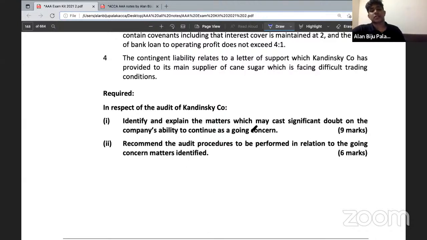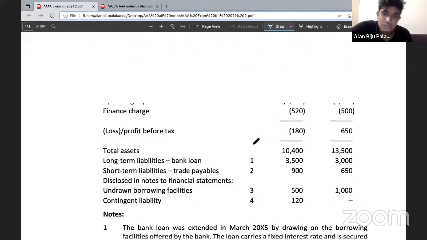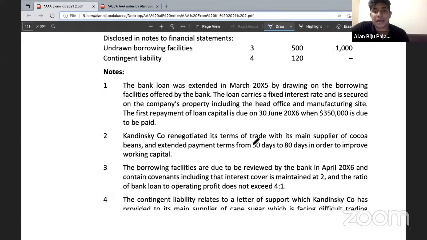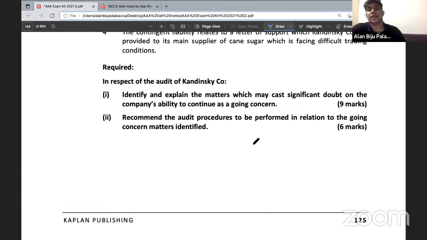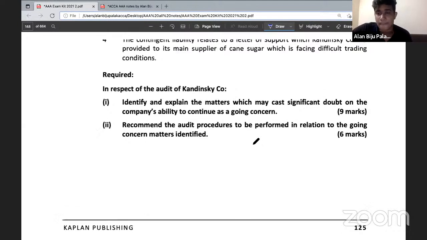Identify and explain the matters that may cast significant doubt on the company's ability to continue as a going concern. So you have received a scenario here, and they are asking you to identify and explain matters that may cast significant doubt on the company's ability to continue as a going concern. What do you need to consider here? That's the first point that you need to look at.